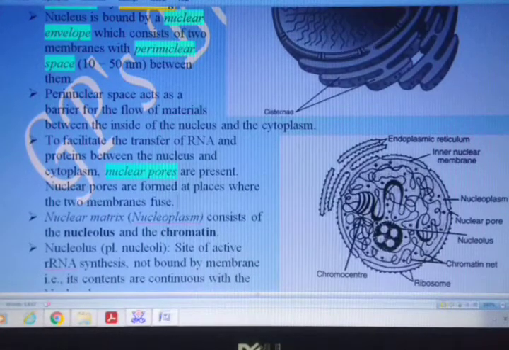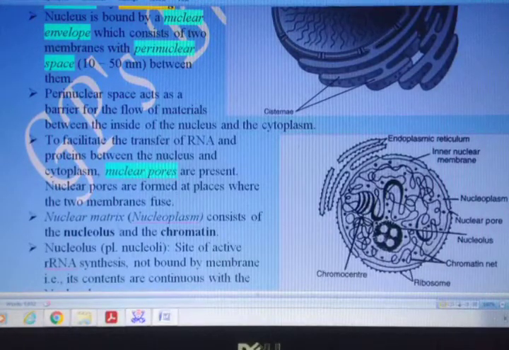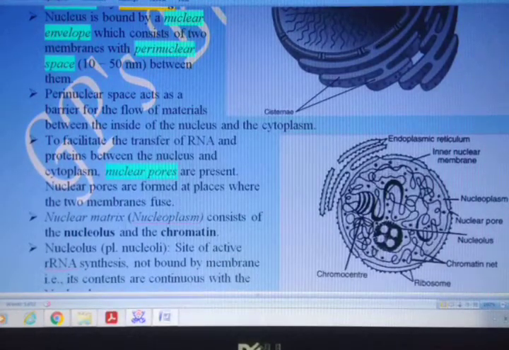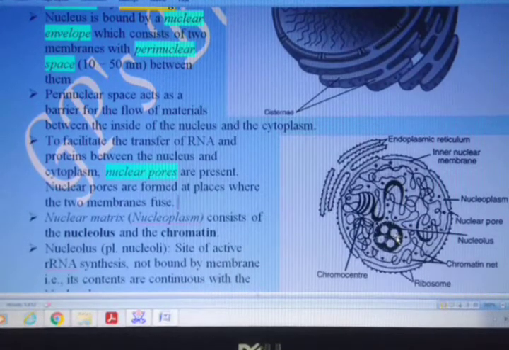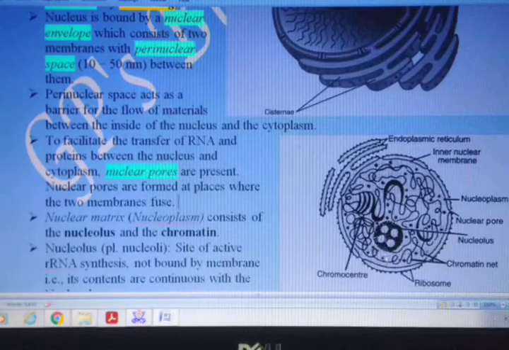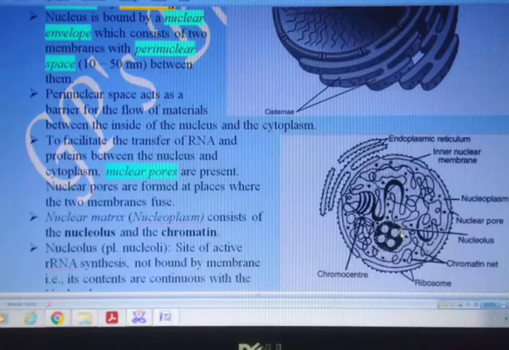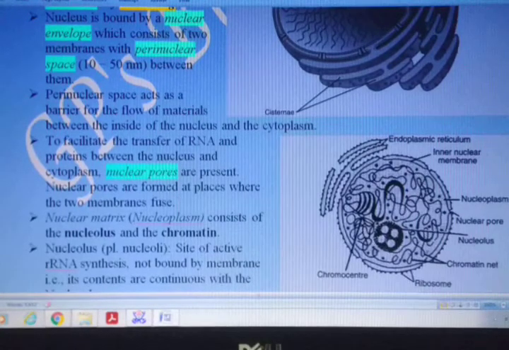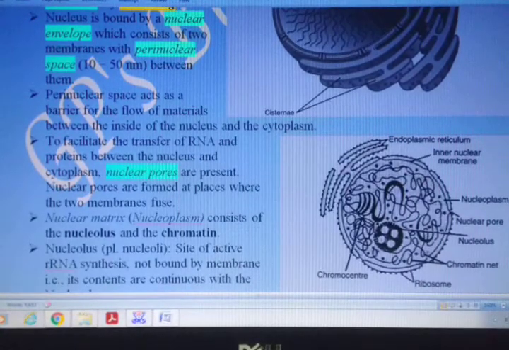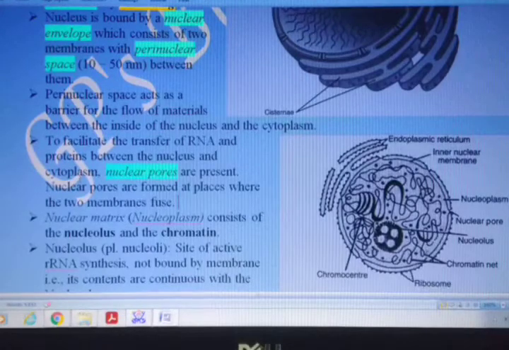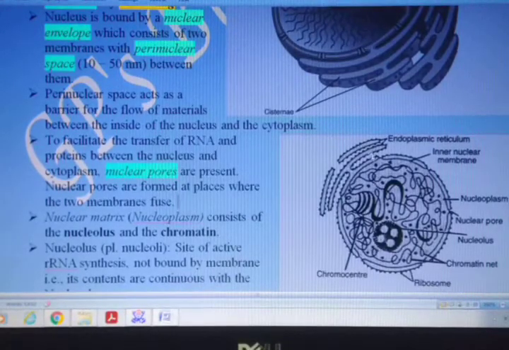And I said that RNA is synthesized over here mainly. RNA is synthesized by the nucleolus, and that also which RNA? Ribosomal RNA, which is present in the construction or otherwise in the synthesis of a ribosome. Ribosome has around 85% of rRNA. Already I have discussed this topic of RNA. Let us continue over here.